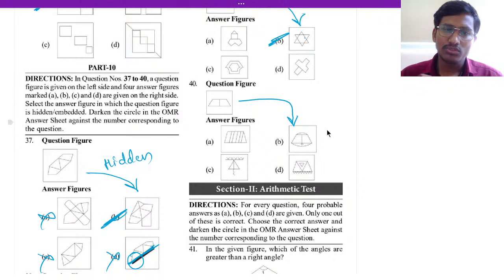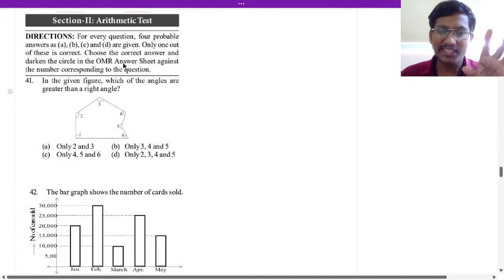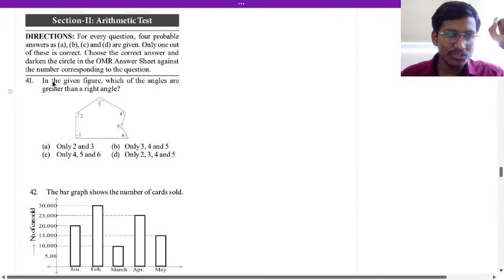Okay, so tell me the answer for the arithmetic section now. This arithmetic section, maths, we will do now. So the question 41 is what?